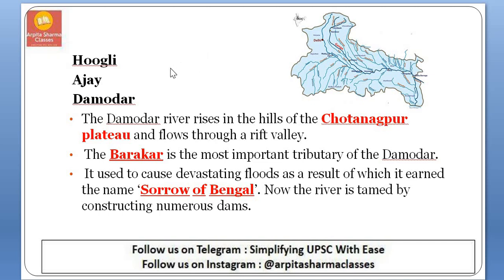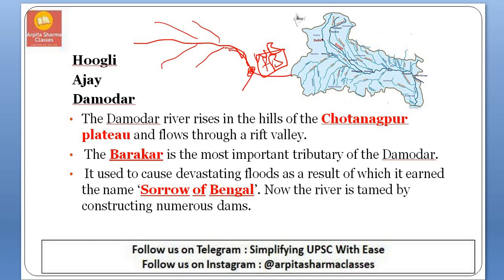So next comes Hooghly river. When the river Ganga flows, it will be joined by left bank and right bank tributaries. After entering West Bengal, there is the Farakka barrage. The Farakka barrage was constructed by the Indian government for the distribution of Ganga river water between India and Bangladesh. To India it flows as Hooghly river, and to Bangladesh it flows in the name of Padma. So after this Farakka barrage, Hooghly river flows through West Bengal.